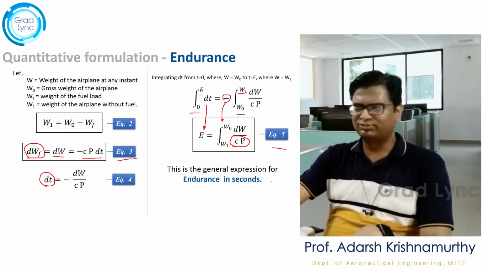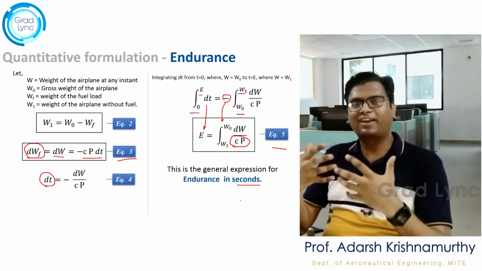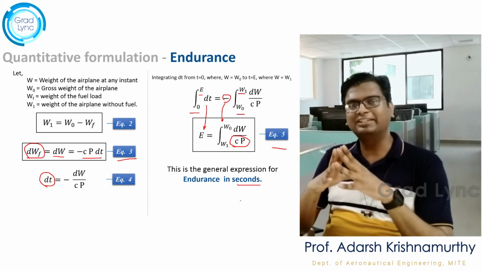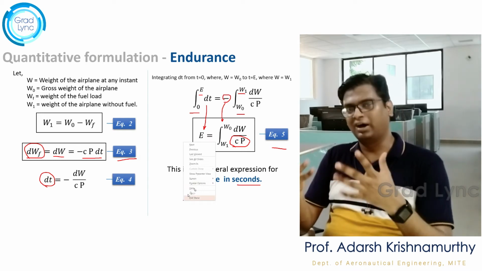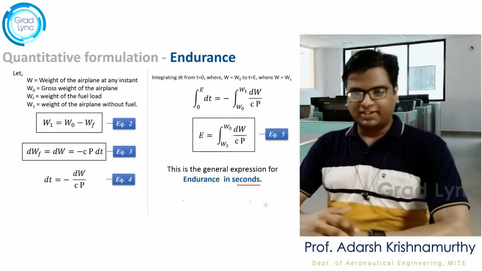Now the units of this would be in seconds. Endurance is for how much time the aircraft is in the air, that is represented in seconds or minutes or hours, right? Now let's move on to the range analysis.